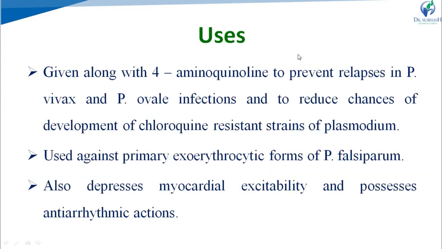Next, uses. Primaquine is generally given along with 4-aminoquinolines to prevent relapses in Plasmodium vivax and Plasmodium ovale infections, right? And to reduce the chances of development of chloroquine resistant strains of Plasmodium, right? If chloroquine is given with this primaquine, then the chances of resistance will decrease. It is used against the primary exoerythrocytic form of Plasmodium falciparum. Right? It also depresses myocardial excitability and possesses anti-arrhythmic actions.